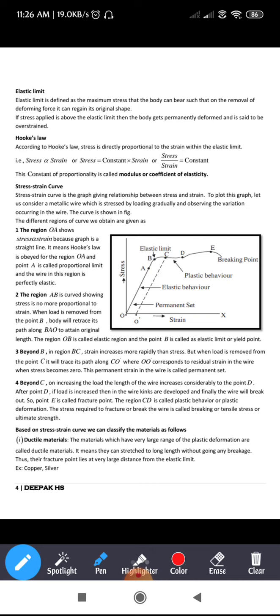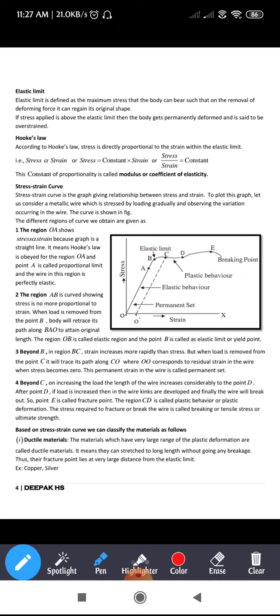Beyond B, in the region BC, strain increases more rapidly than stress. But when the load is removed from point C, it will trace its path along CO dash, where OO dash corresponds to the residual strain in the wire, where stress becomes zero. This permanent strain in the wire is called the permanent set.